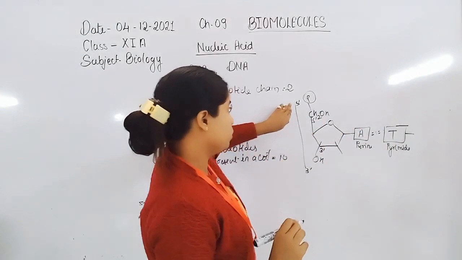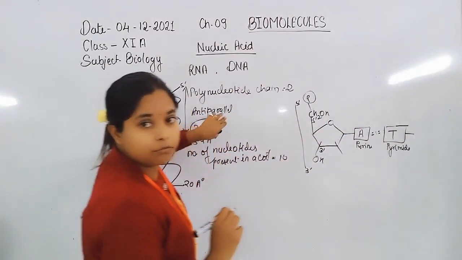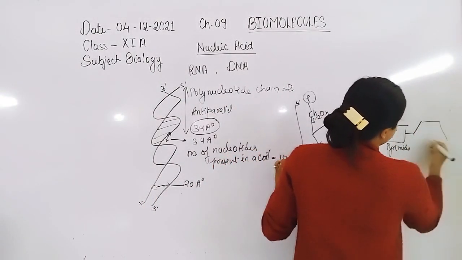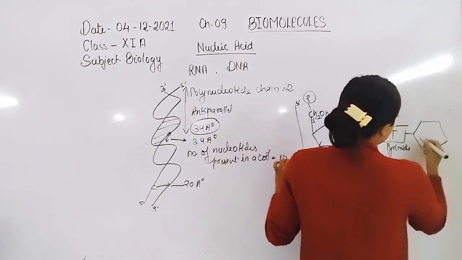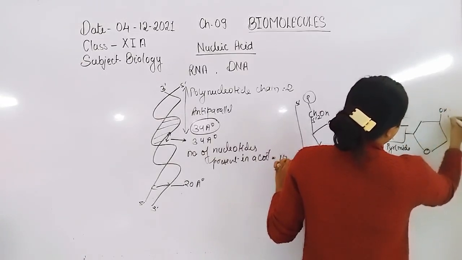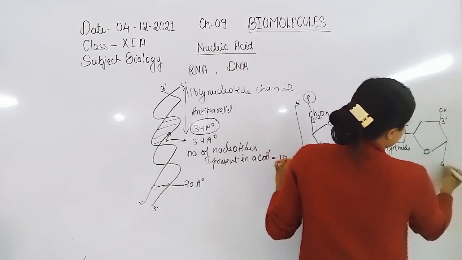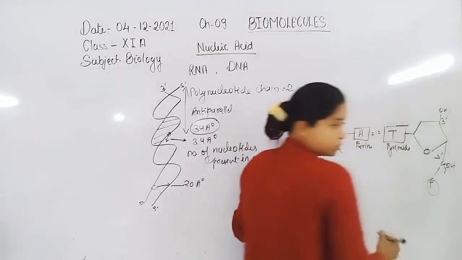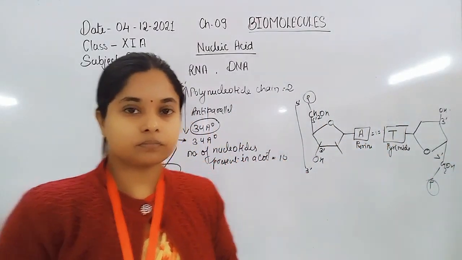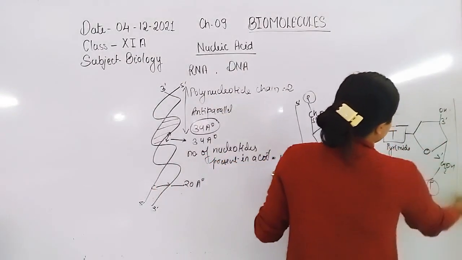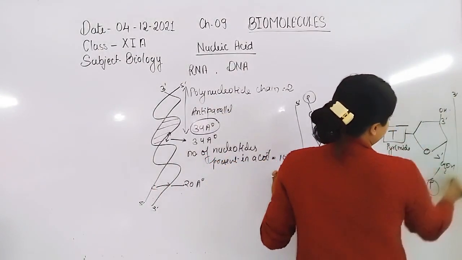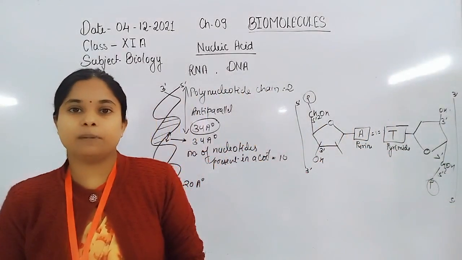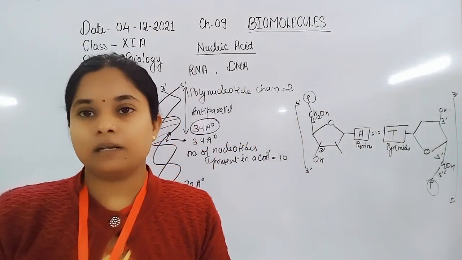Because both are anti-parallel in direction, we will make another strand in the opposite direction. OH on 3 prime, and here is CH2OH on 5 prime, with the phosphate group. So this chain denotes direction 3 prime, and here is 5 prime. Both strands are anti-parallel in direction in such a manner.